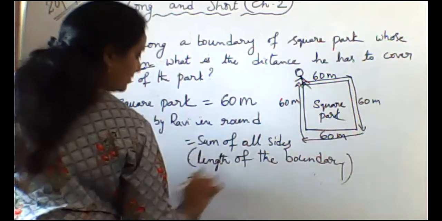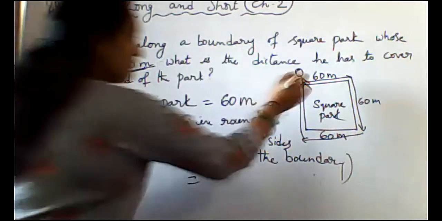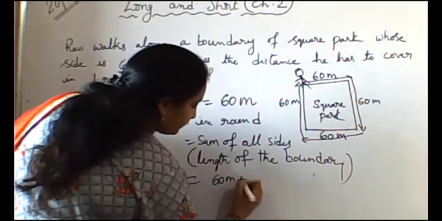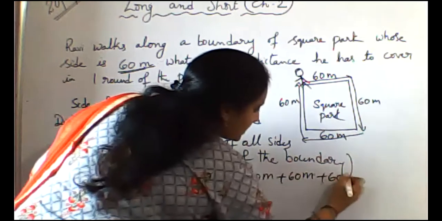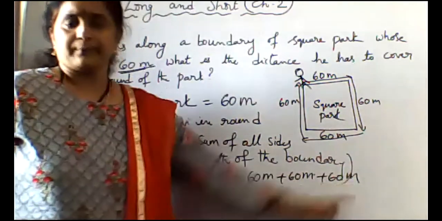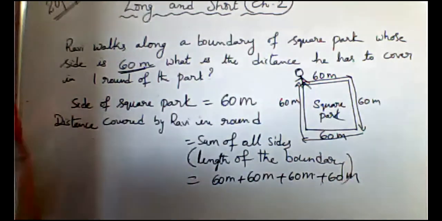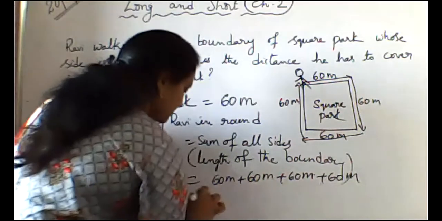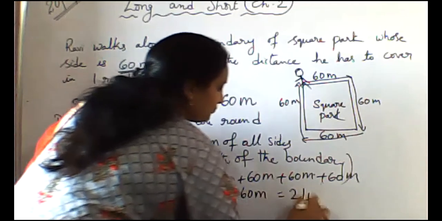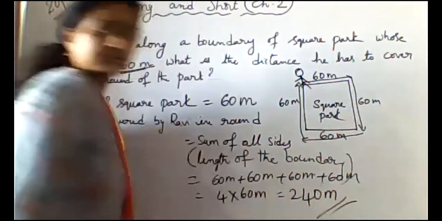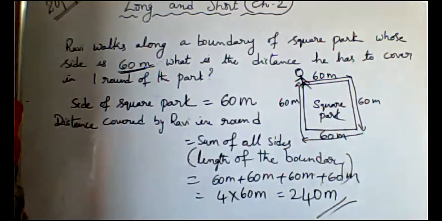Length of the boundary. Sum of all sides. 60 plus 60 plus 60 plus 60. How many times it's repeated? 4 times. 4 into 60 meters, which is nothing but 240 meters.